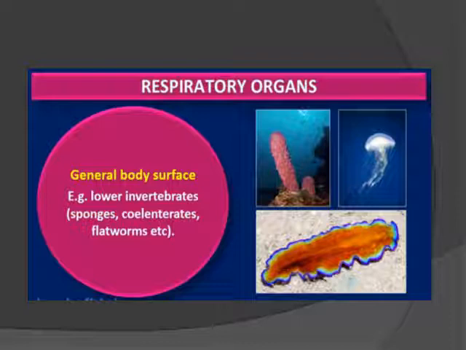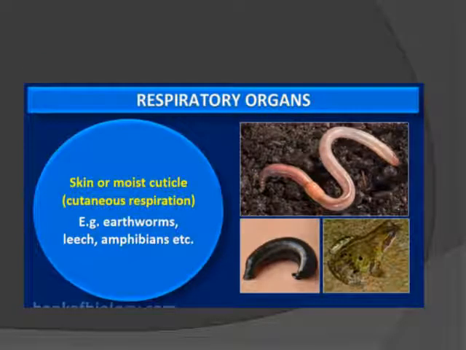For example, sponges, coelenterates, and flatworms: the habitat of these is water, so they do not have any special organ for the exchange of gases. By simple diffusion through the general body surface, the exchange of gases can take place. The next example is earthworm, leech, and amphibians. Their habitat is in moist areas, so they respire through the skin or through the moist cuticle, and that form of respiration is known as cutaneous respiration.